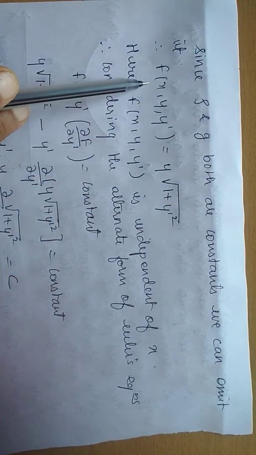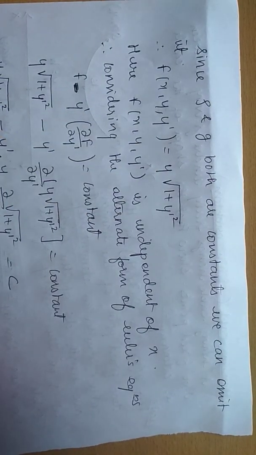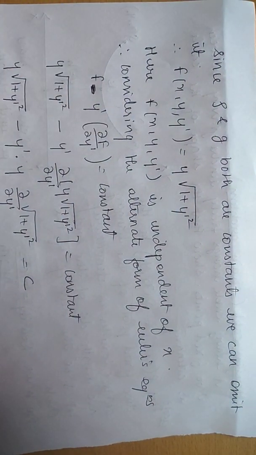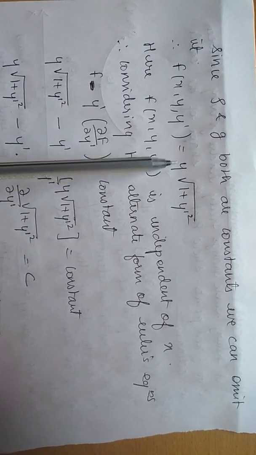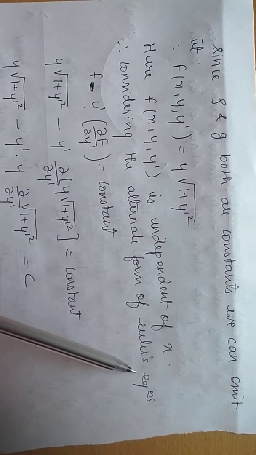we are going to omit them. So directly we consider f of x, y dash equals y into root of 1 plus y dash square. Now to proceed, if we had f of x, y dash, we used Euler's equation to solve, right? The Euler's equation is dou f by dou y minus d by dx of dou f by dou y dash equals 0. With the help of that, we were solving. Now if you observe, the given f of x, y dash is independent of x. Whenever there is no x term, we can get an alternate form of Euler's equation to solve it, which helps us.